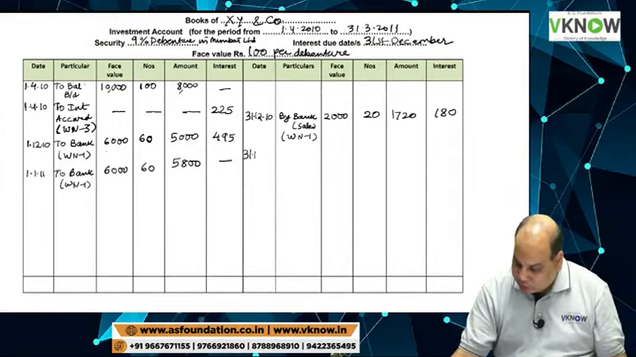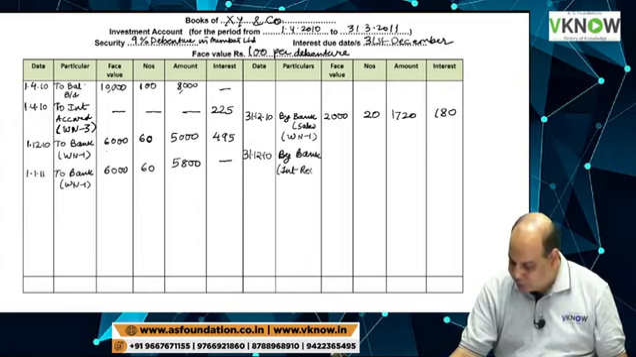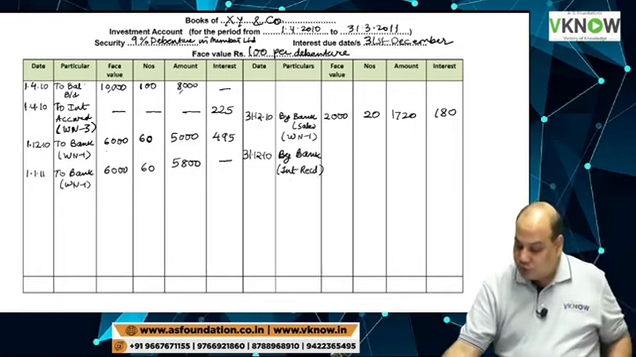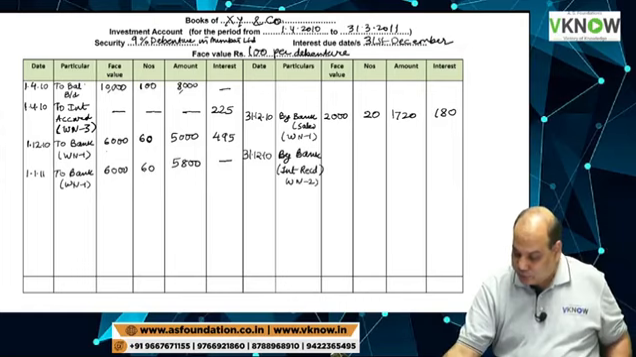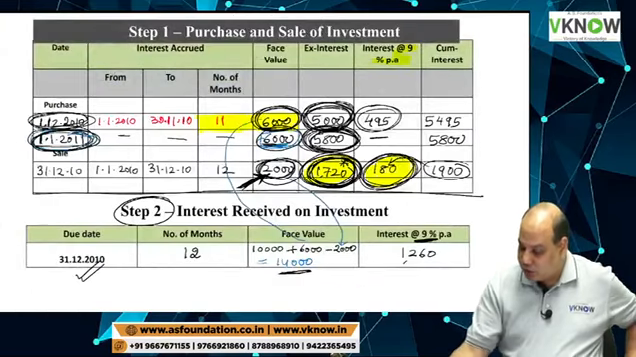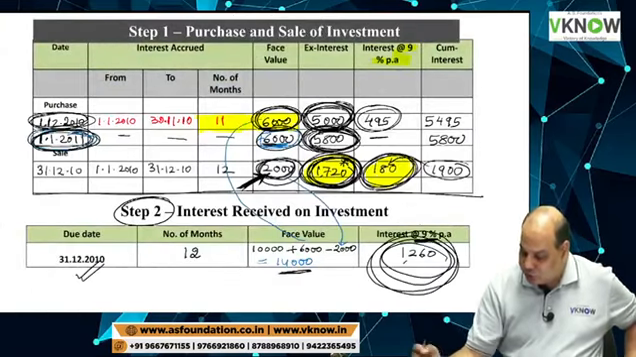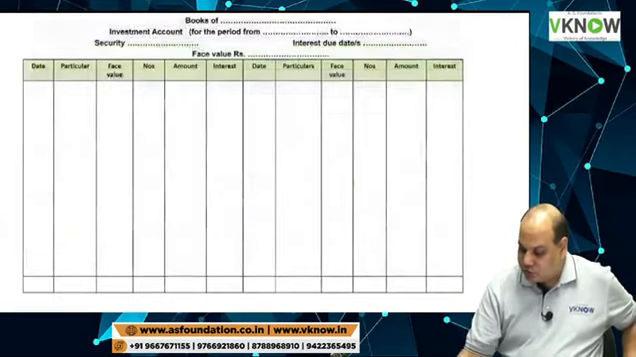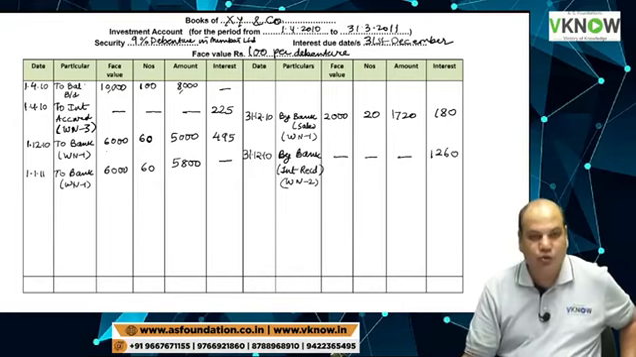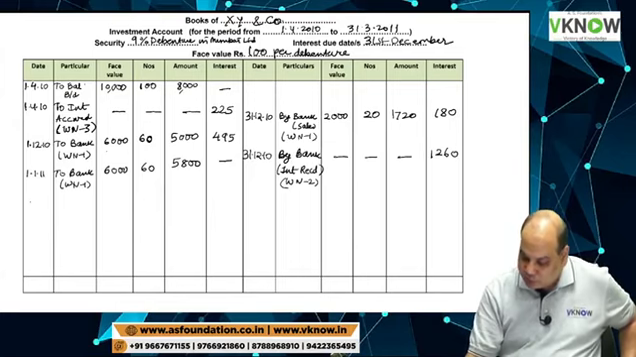Then on 31/12/10, by bank, interest received. By bank, interest received. So you have to write here working note 2. Working note 2, you will find interest received. I will show you. Last item here, 1260. 1260. And this you will write in interest column, 1260.